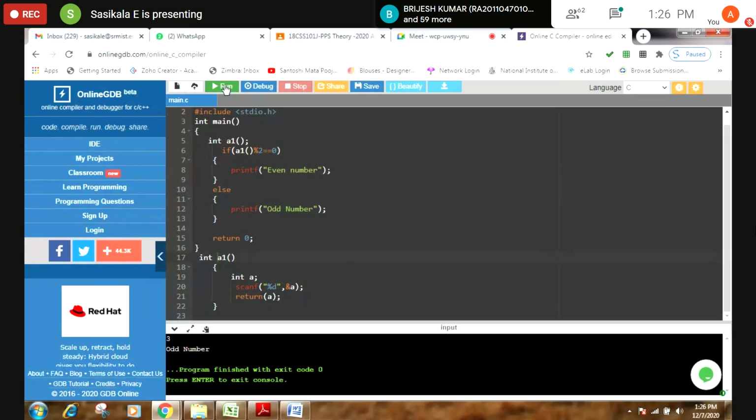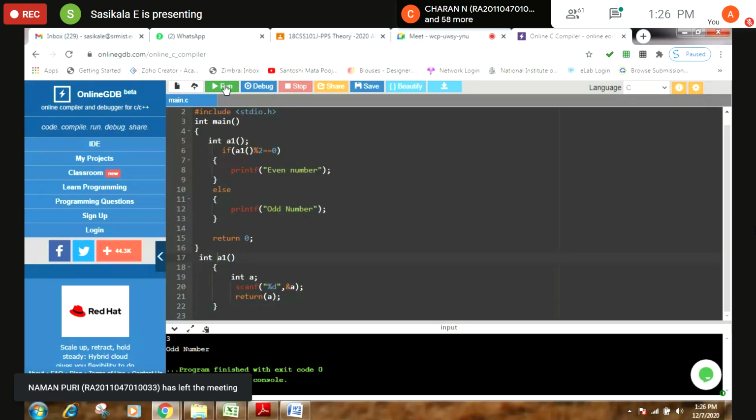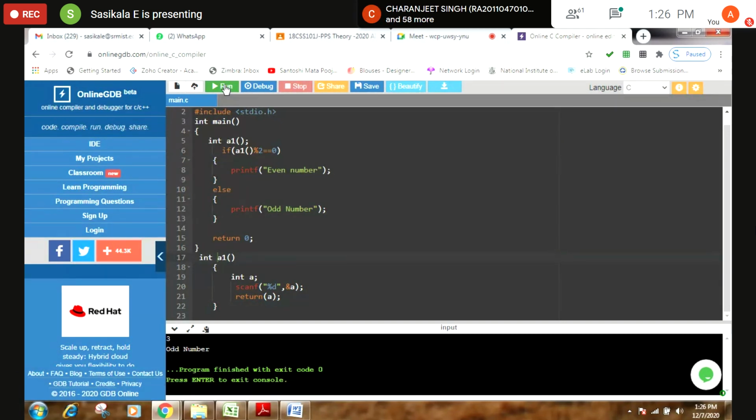Can you tell me what are all the looping statements? For, while, do while. So for while and do while, instead of passing a variable, there you can have your while statement. That is the thing. Are you clear?